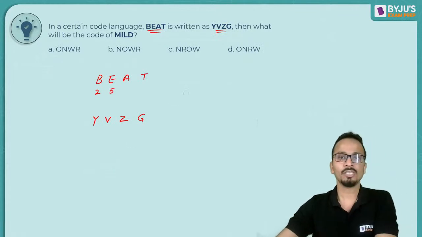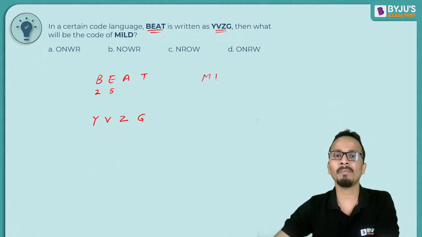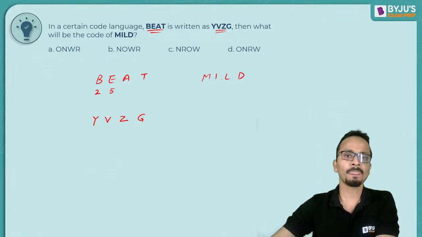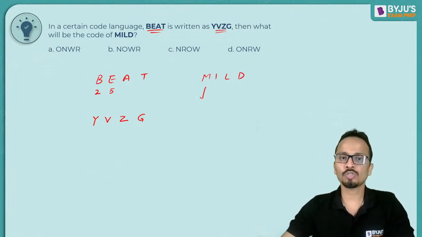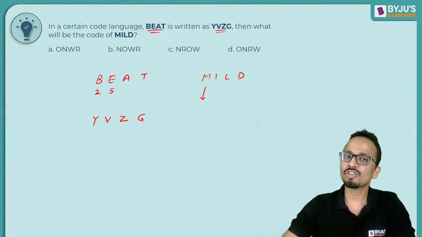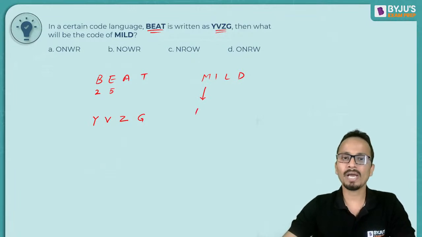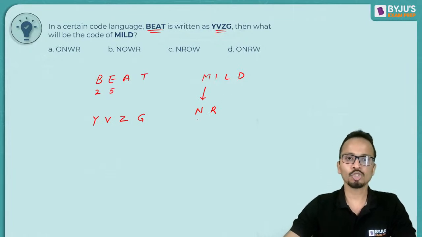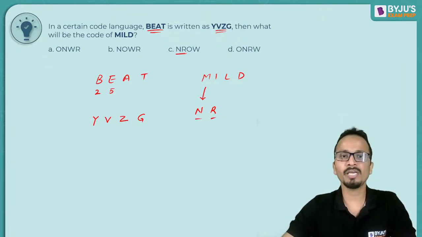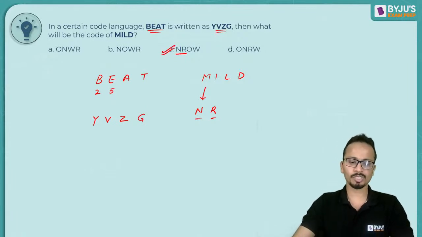Okay. So let's find out the code for MILD. So M, corresponding to M is 13th from the beginning. So N is 13th from the end. Similarly, I is 9th from the beginning. R will be 9th from the end. So NR, I only have one option. So the correct answer will be option C.